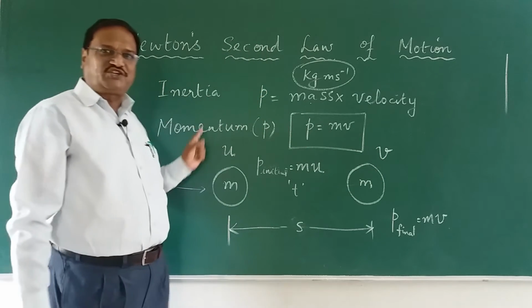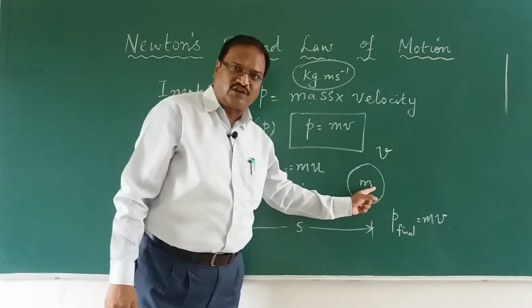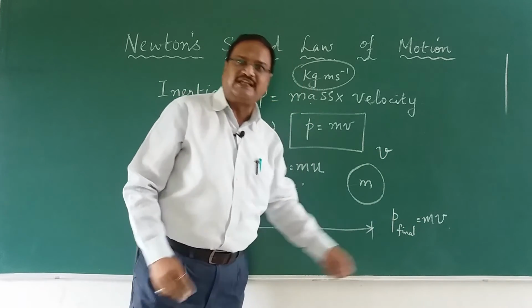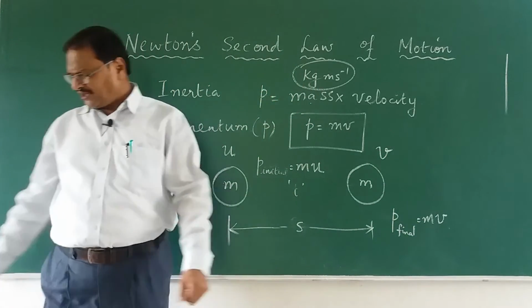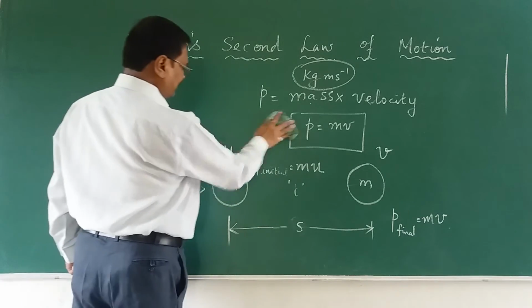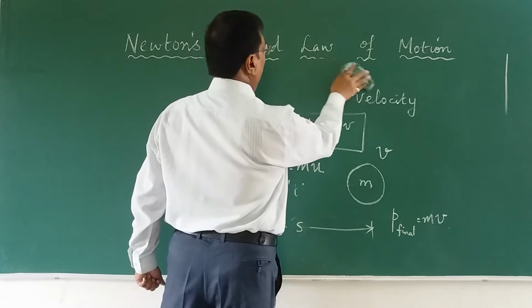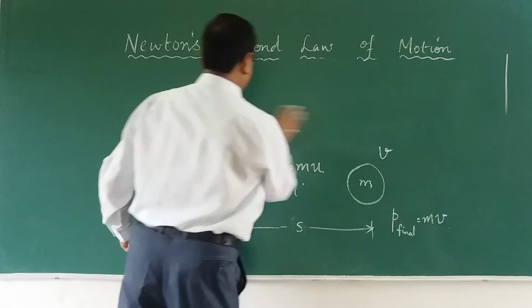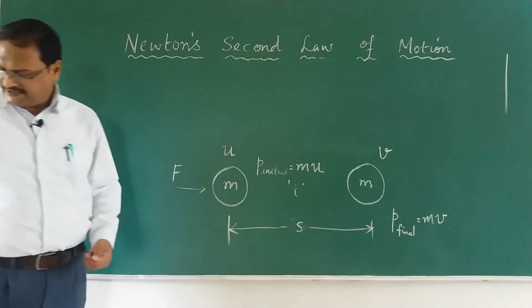So, this is called initial velocity, and this is final velocity, and mass into velocity is here the final momentum. Now, we are going to connect all these together, right? This initial momentum, final momentum, all this we will connect together. Okay, let us see how it goes.